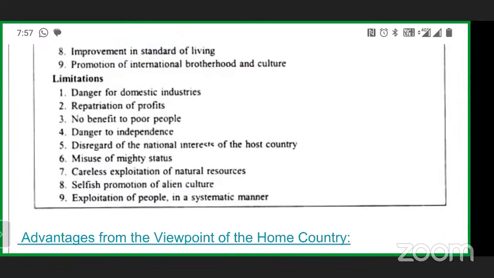Limitations: repatriation, danger for domestic industries, repatriation of the profit, no benefit to the poor people.